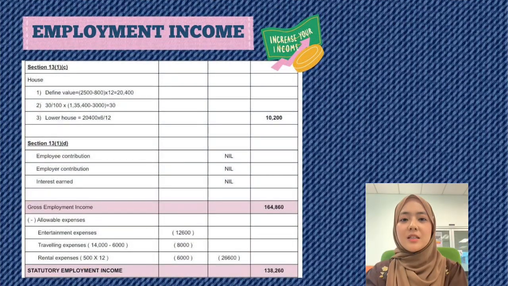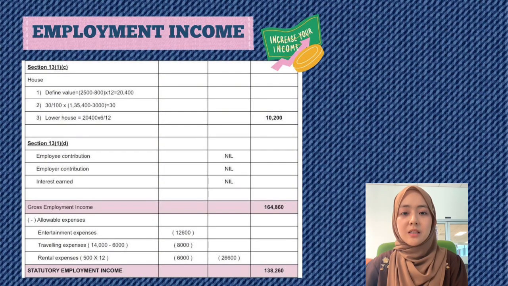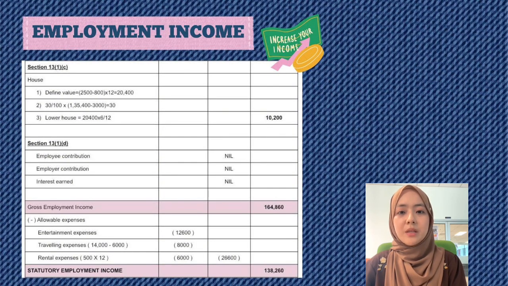Under Section 13, Subsection 1, Paragraph C, the value of the living accommodations is calculated based on the tax rule, and the taxable amount is RM10,200. Under Section 13, Subsection 1, Paragraph D, there is no taxable amount because the employee contribution, employer contribution, and interest earned are all nil. After adding all the taxable employment income, the gross employment income is